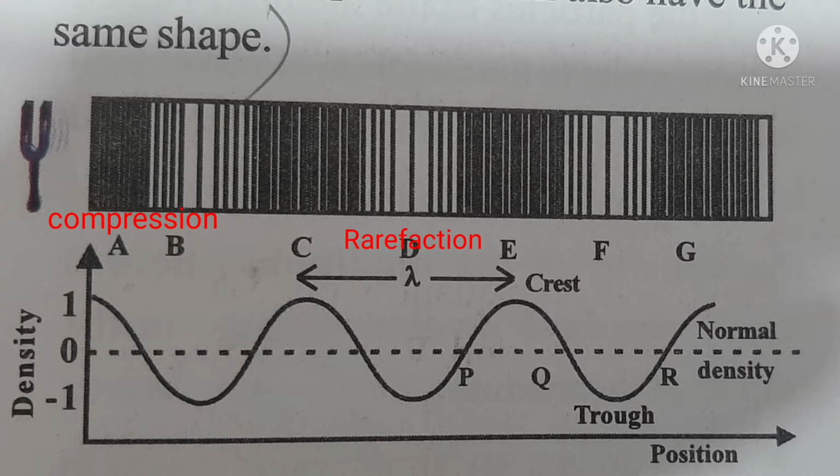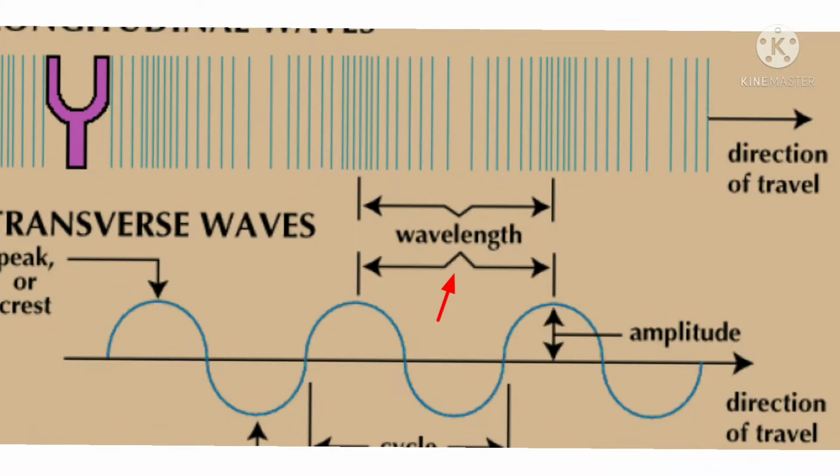In the above density versus position graph, the peak of the graph is called crest and the valley of the graph is called trough. Now, let us understand about wavelength. The wavelength of the wave is denoted by the Greek letter lambda.